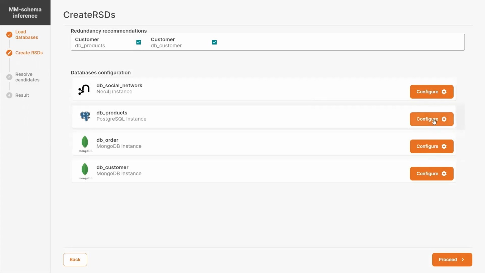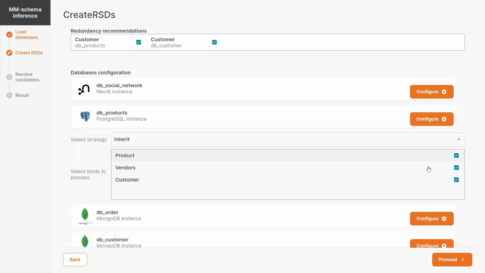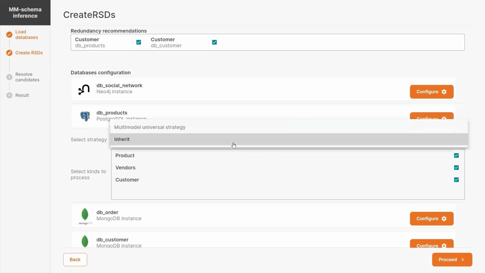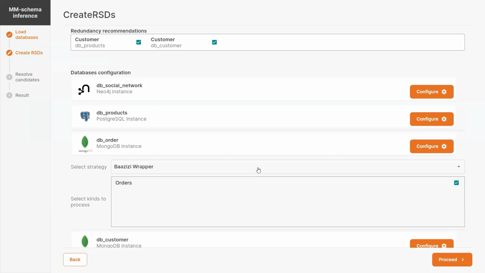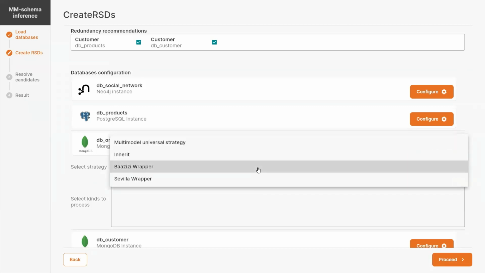Next, the user can choose which of the kinds in the databases should be involved in the inference process and a particular inference strategy. Here we can choose whether the schema is inherited from the database, because there is one, or we can use our multimodal universal strategy. In case of the document database, since there also exist verified single model approaches, we support some of them.